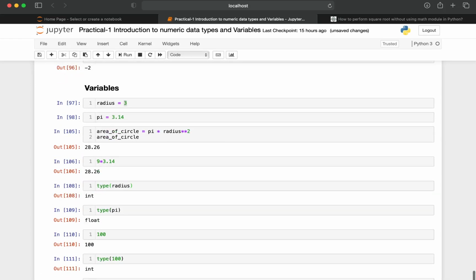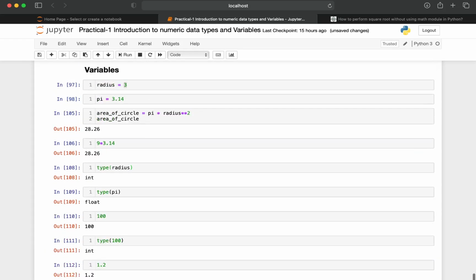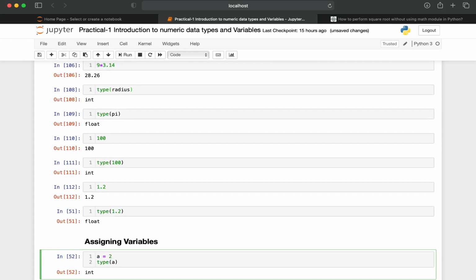Assigning a variable, we can give a variable a value, like in the above example we have given radius is equal to 3. We can also give a is equal to 2. But there is one more important thing we have to keep in mind. The first character of a variable should not be a number.